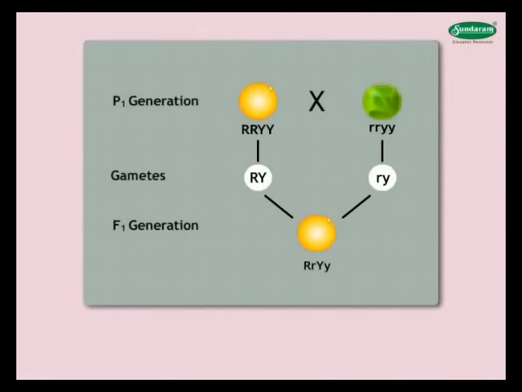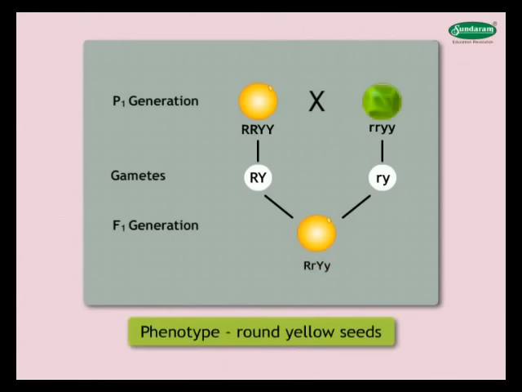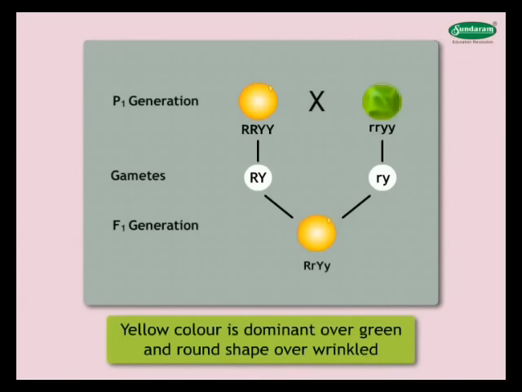First filial generation F1: on the basis of the experiments with monohybrid crosses, Mendel anticipated that the F1 generation plants would be with round yellow seeds. His prediction was right. Though the genotype of the pea plants was RrYy, phenotypically they were plants with round yellow seeds, as yellow color is dominant over green and round shape over wrinkled.